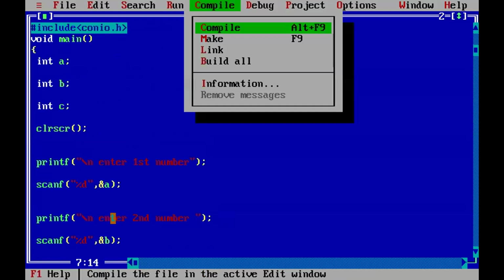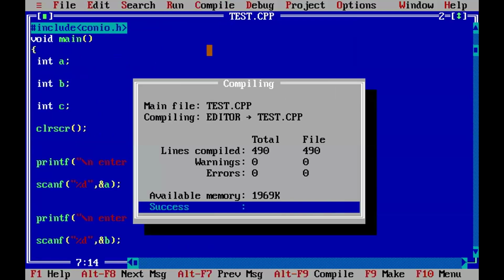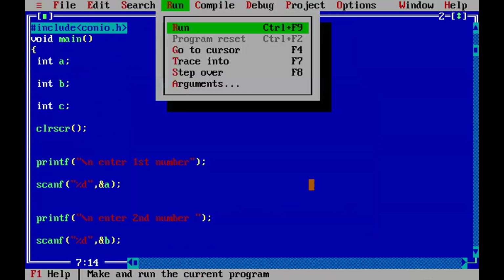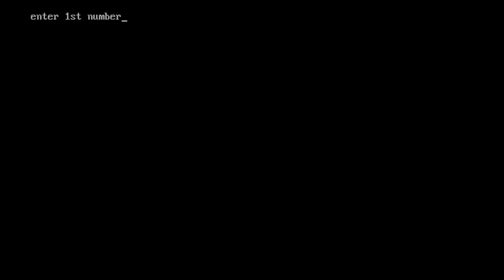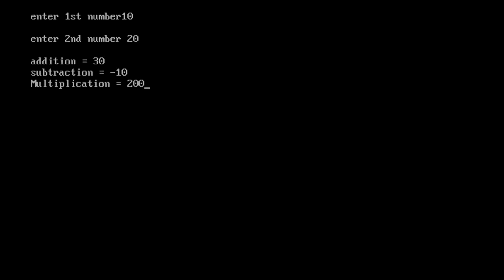See the compile option here. Compile. Success. Warning 0, error 0. No errors. Press any key. Now run it. Enter first number 10, second number 20. See that? Addition 30, subtraction minus 10, multiplication 200. That's it. No error, successfully executed.